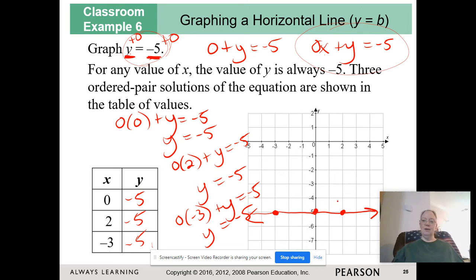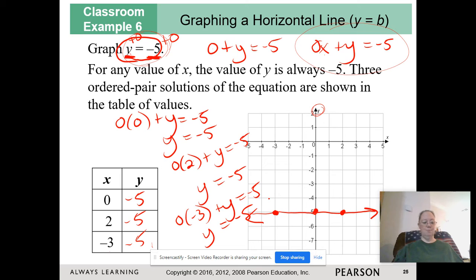I also want to point out, you ready? Students all the time, consistently, I cannot tell you how many thousands of students I have taught, they all do the same thing. They see this equation, y equals -5, and they think that the graph is parallel to the y-axis, but it isn't. It's perpendicular to the y-axis. One more time. y equals -5 is perpendicular to the y-axis.